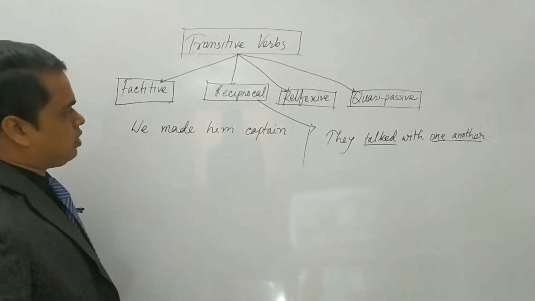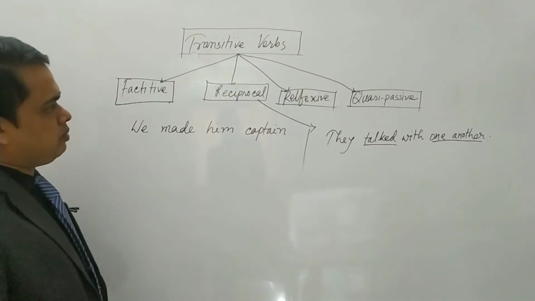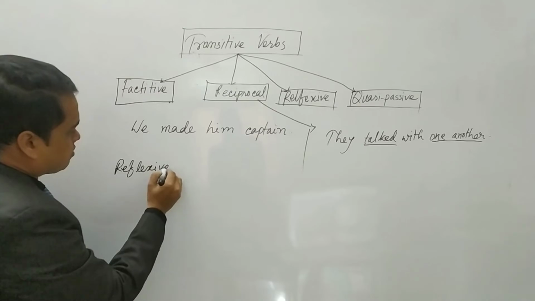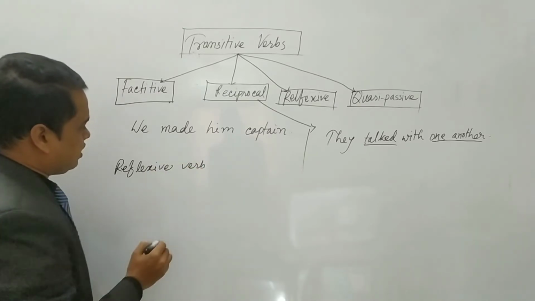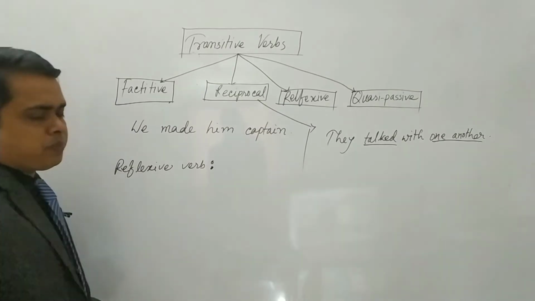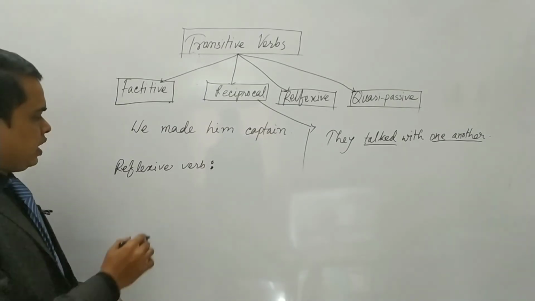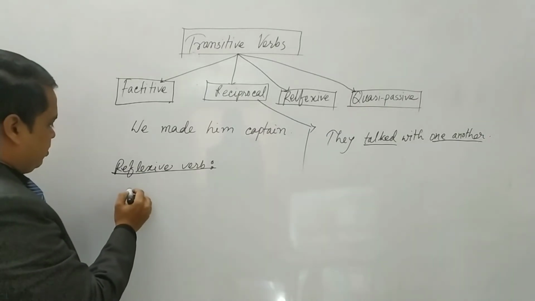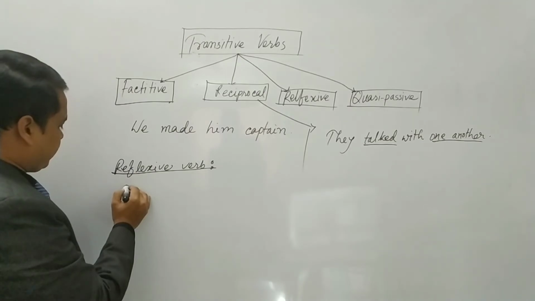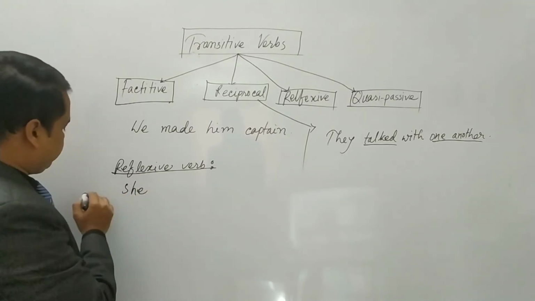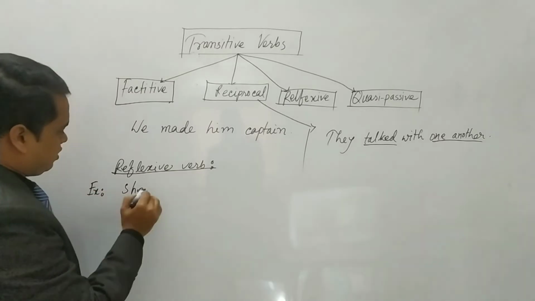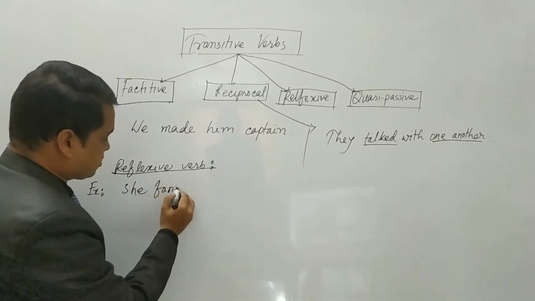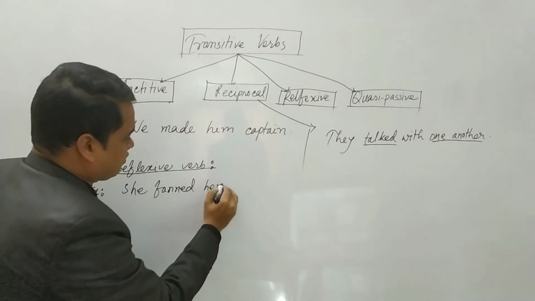Okay, dear students. Now I am going to give you the example of the reflexive verb. You also practiced the reflexive pronoun, and this is very easy. Here is an example: She faint herself.